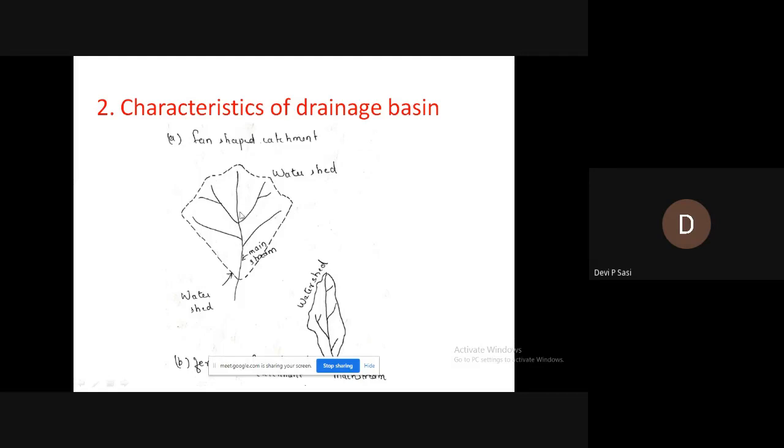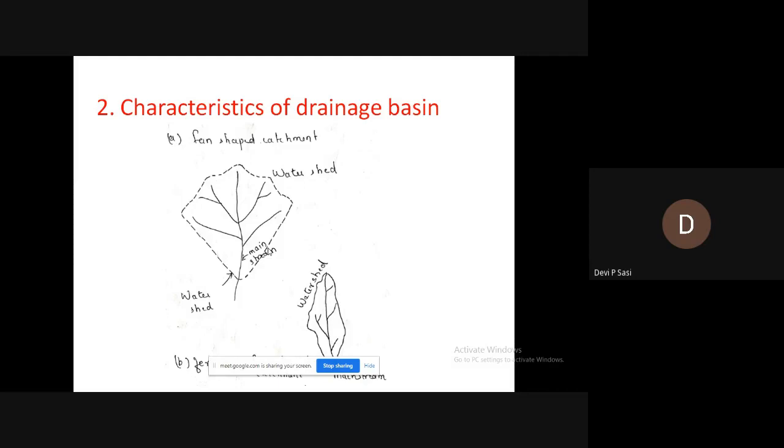This is because the fan-shaped drainage basin has tributaries which have greater length compared to that of fern-shaped. The fan-shaped catchment has greater tributaries compared to the fern-shaped basin. So, a fan-shaped basin produces more runoff.